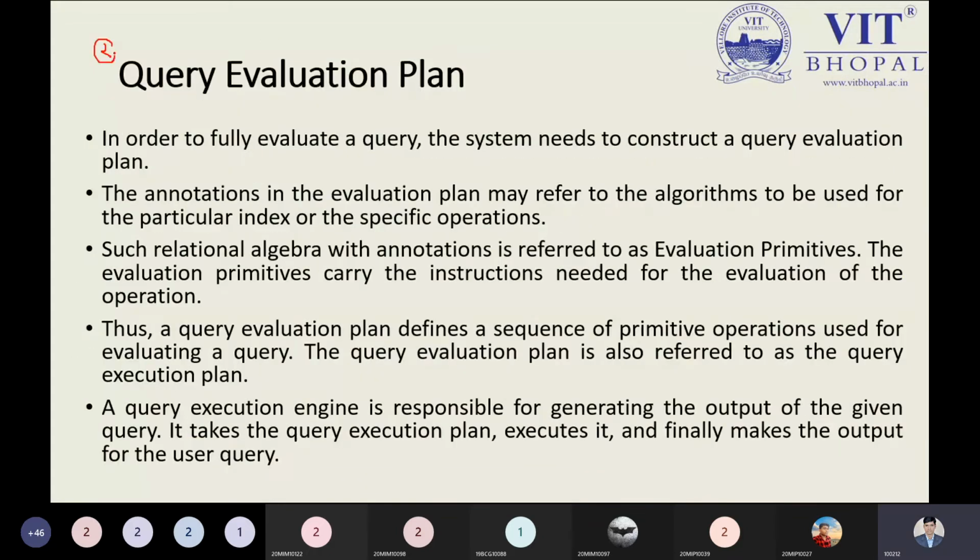In the query evaluation plan, I can say it in a simple way: in order to fully evaluate the query, the system needs to construct a query evaluation plan. The annotation in the evaluation plan may refer to the algorithms to be used for the particular index or specific operation. So before moving to the next step, can anyone tell me what is meant by the annotation?